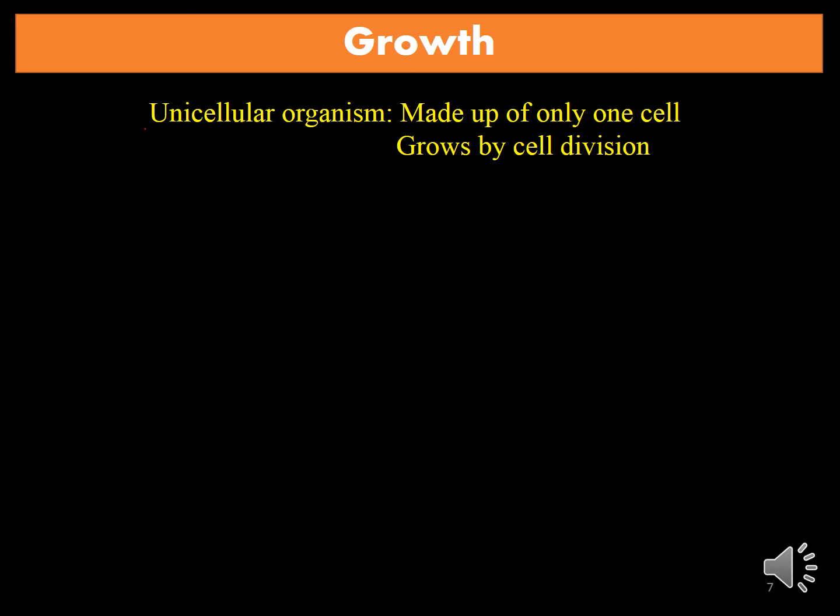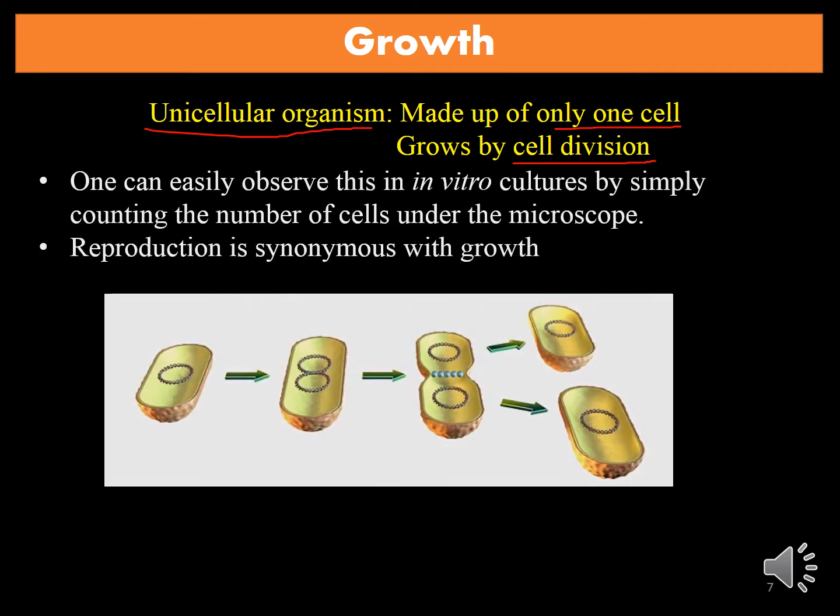If we look at unicellular organisms, as per the definition, uni means single. It means it is made up of only one cell. These organisms can also grow with the help of cell divisions, but here the cell divisions cannot increase the size or mass like in multicellular organisms, but they can increase their numbers. We can easily observe these numbers by in vitro culture, by simply counting the number of cells under the microscope. In vitro means in glass petri plates, glass tubes.